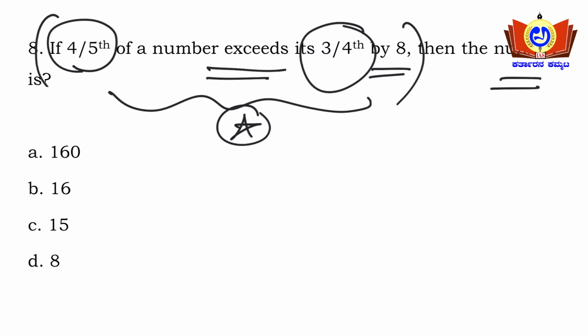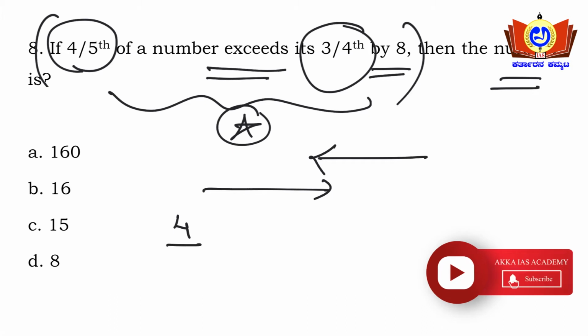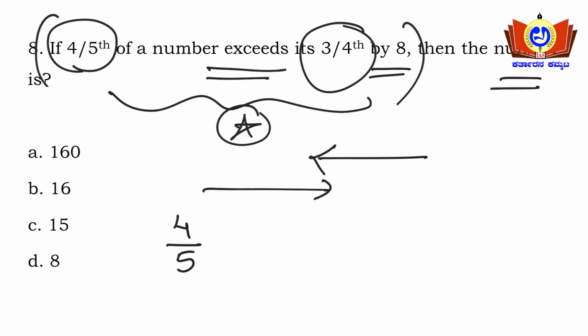Here, see, if 4/5 of a number, so some number is there. I'll be teaching you how you can write the equation, from the right hand side and from the left hand side. 4/5 of a number, there is some number, so 4/5 of that number, so bracket here, that number shall be x here. So 4/5 of a number is 4 by 5 of x. First part you got here.